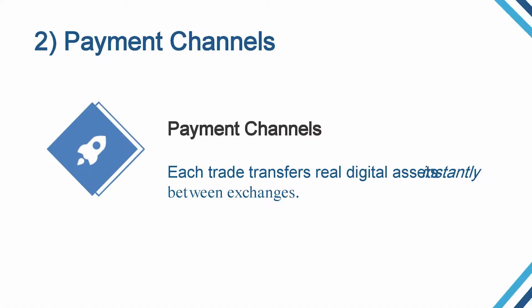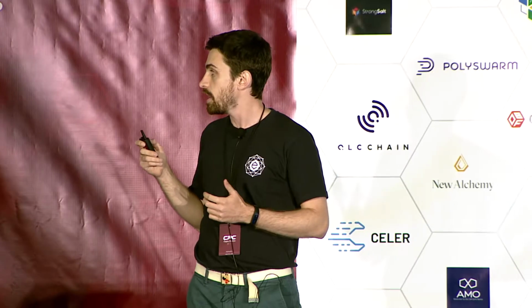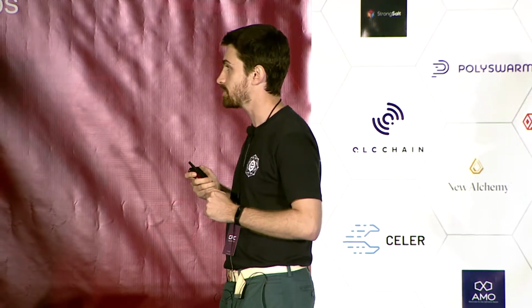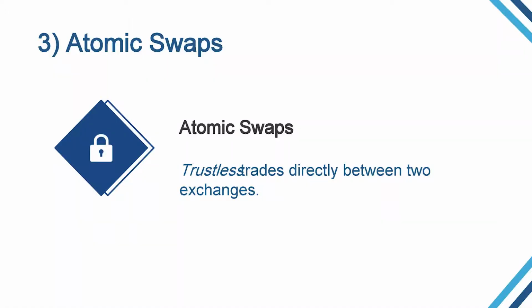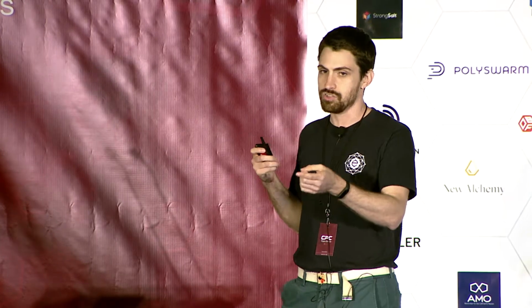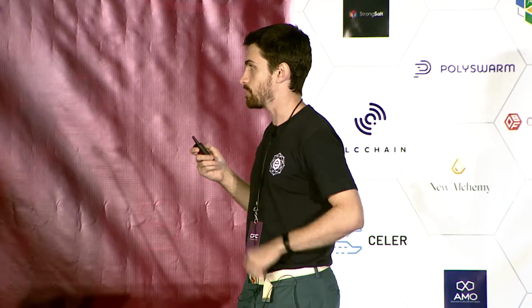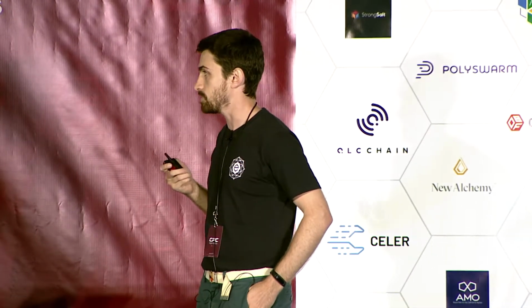There are payment channels. Payment channels are a way to transact off-chain. It allows you to transact instantly, and it scales much better than on-chain transactions. And lastly, there are atomic swaps. Atomic swaps are how you can trade one thing for another and make sure that there's no counterparty risk. That if I send you Bitcoin and you send me Litecoin, both sides of the trade happen or neither side happens at all. So that's how this can be done trustlessly.